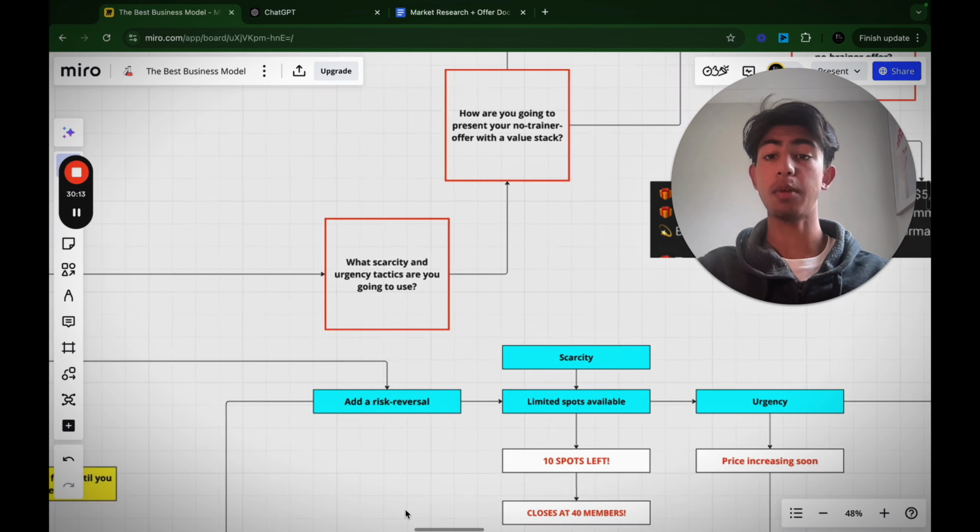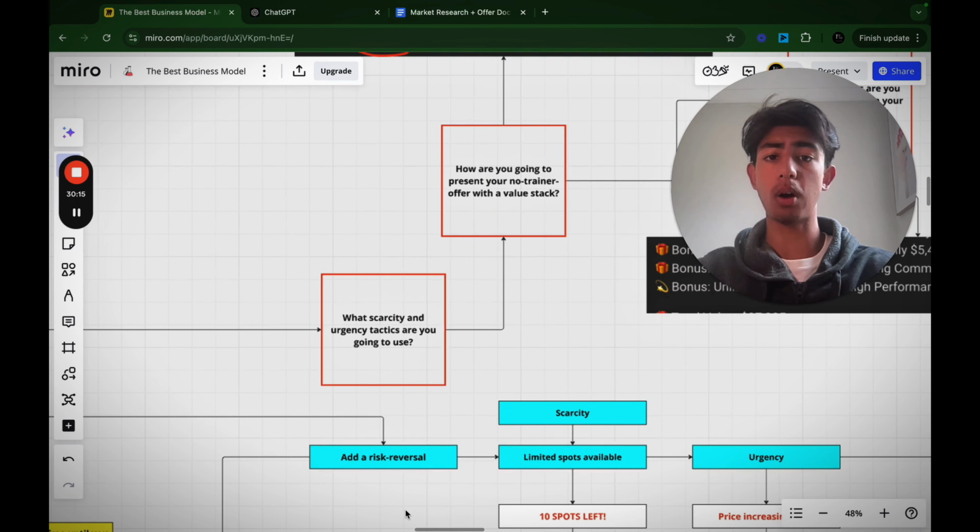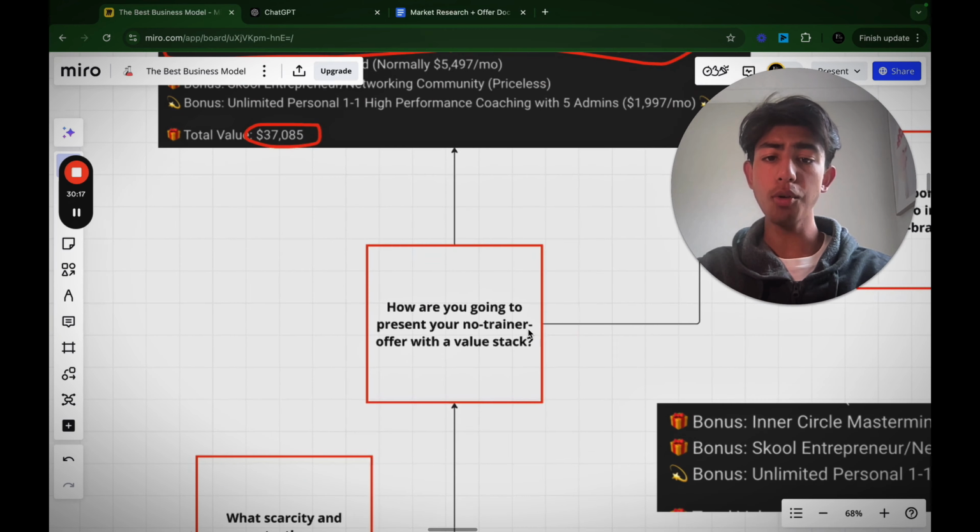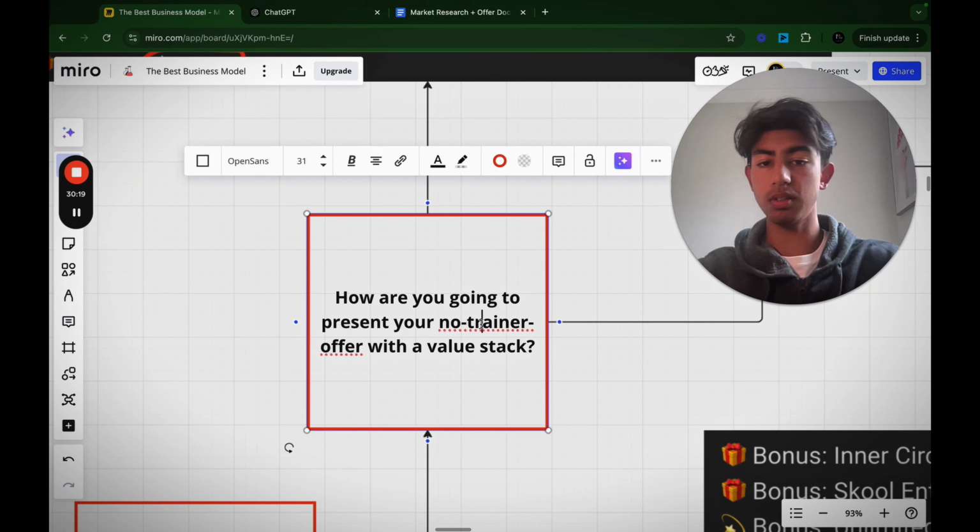Right. This is exactly how we can supercharge your offer. Next thing is, how are you going to present your no-brainer?